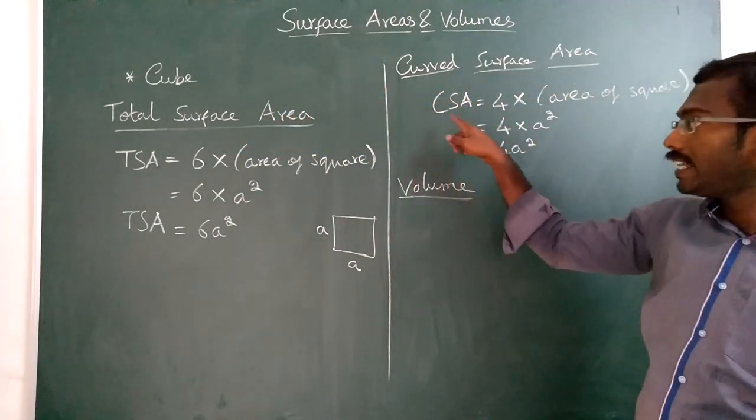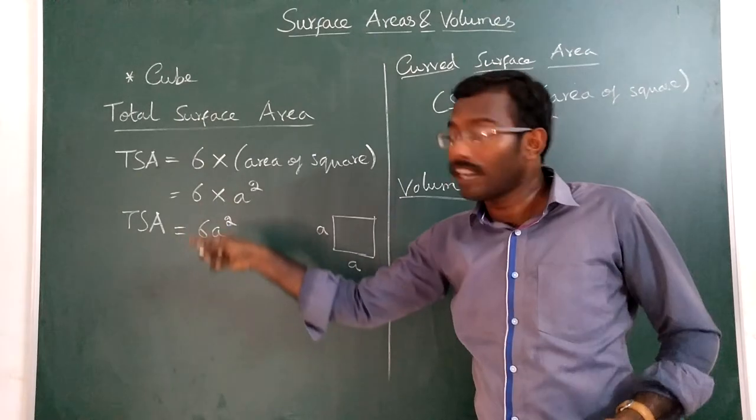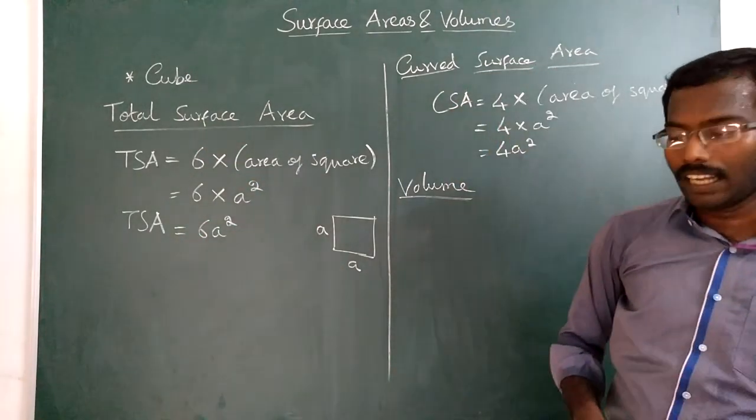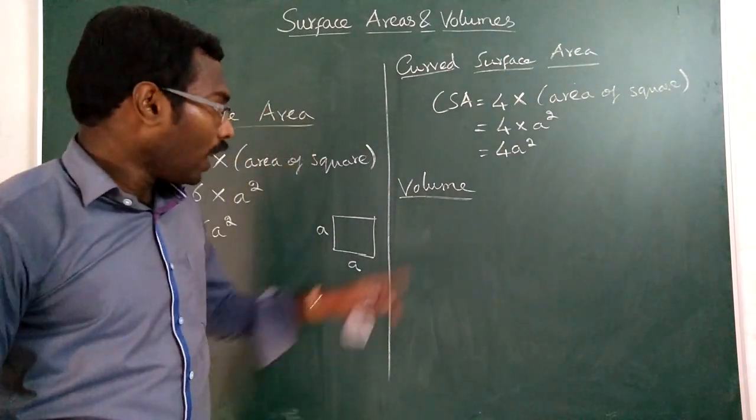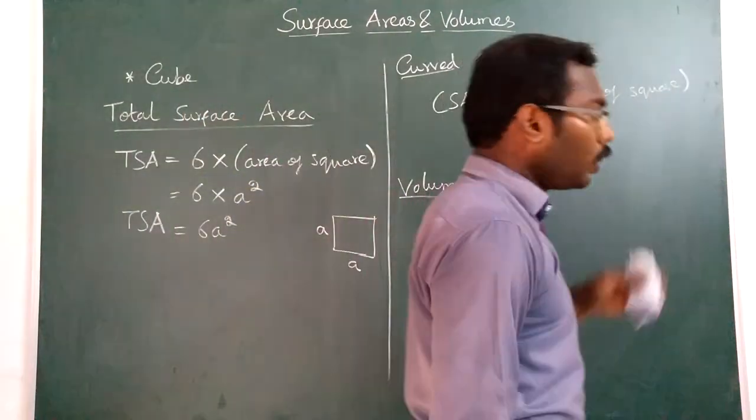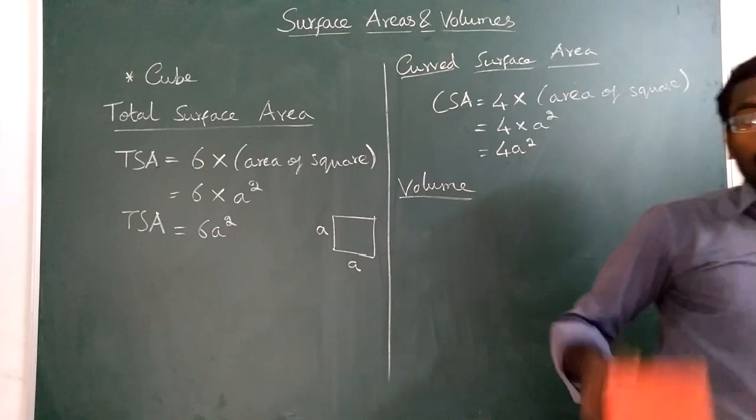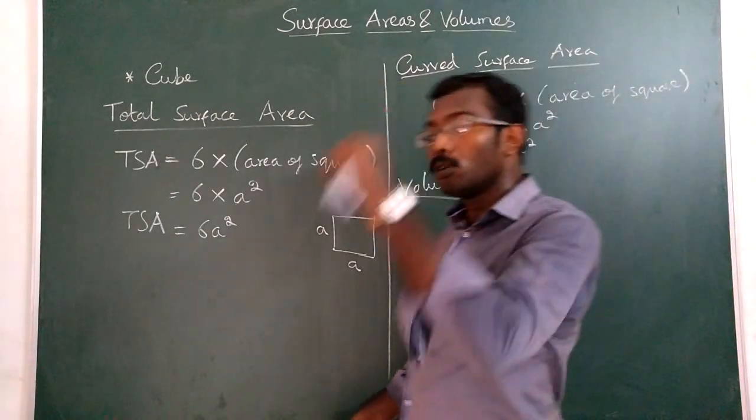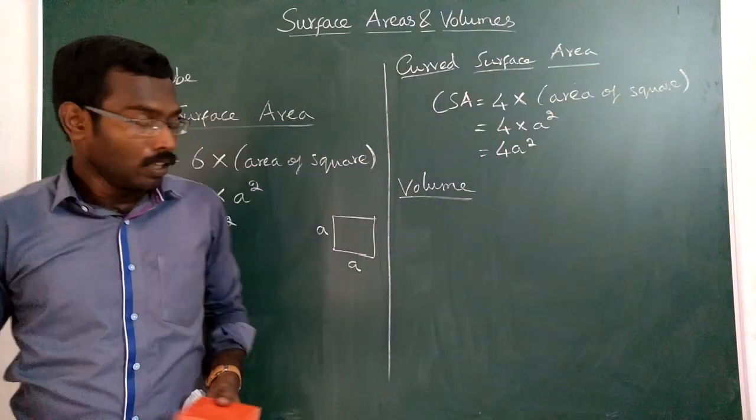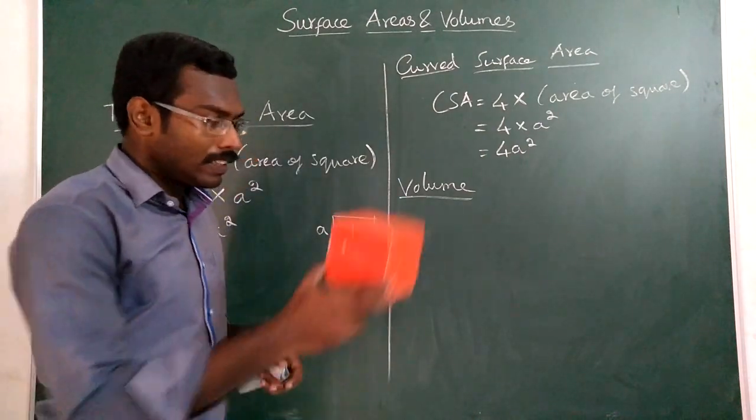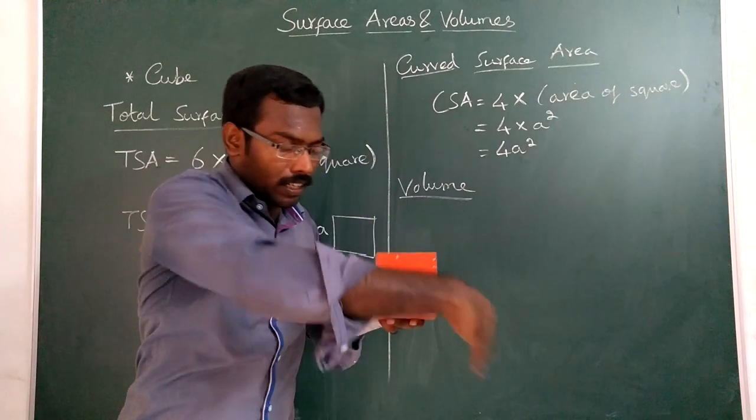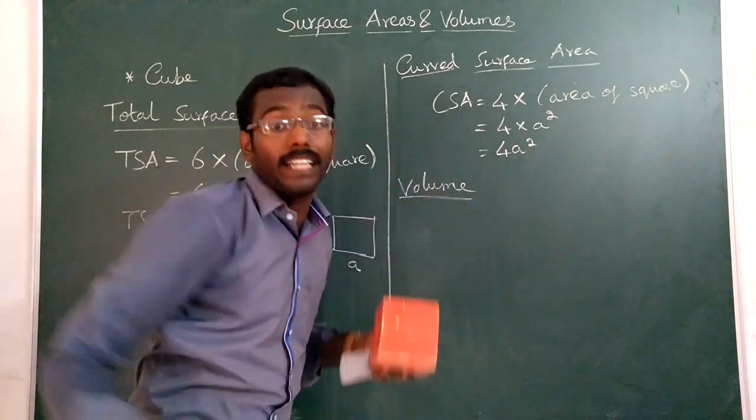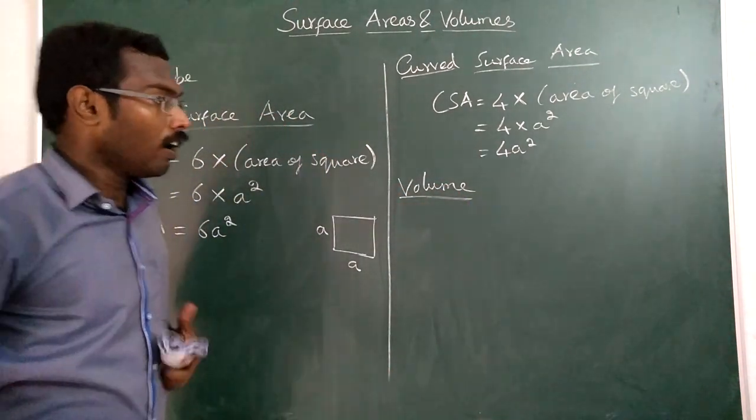Curved surface area is a part, or a portion, of total surface area. Now listen carefully. Now we are going to derive the volume. I already told you, you should imagine the solid shapes are made up of two-dimensional shapes, that is plane shapes. So let us imagine this is a cube. Volume means the whole space occupied by the cube.